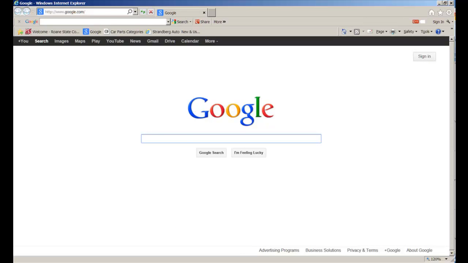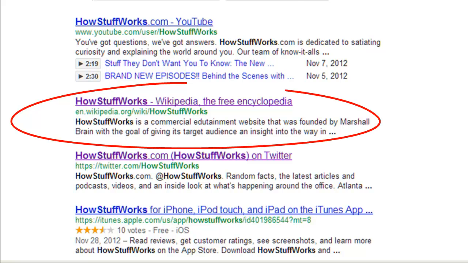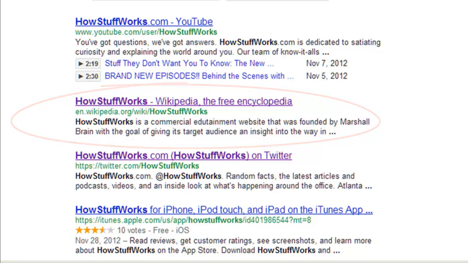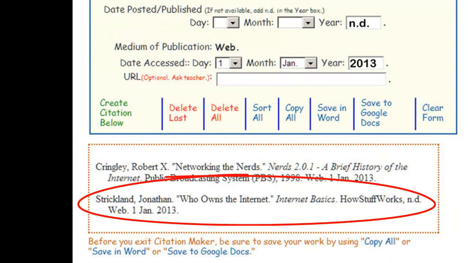Going to Google, the name of the website, How Stuff Works, is typed into Google's search box. Scanning the resulting list of hits, we find a Wikipedia annotation that states, How Stuff Works is a commercial edutainment website. Well, it's not defined as an encyclopedia, and it's certainly not a magazine or newspaper. And because the resource is not a video, picture, or audio recording, the citation should be placed under the Citation Maker's website category. Here is what the completed form looks like. The Create Citation Below option is clicked, and the new citation will appear in the citation box below the first one.